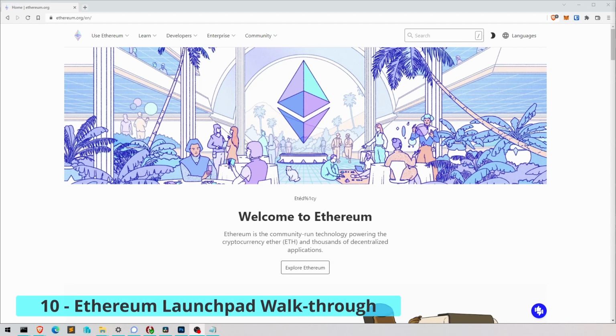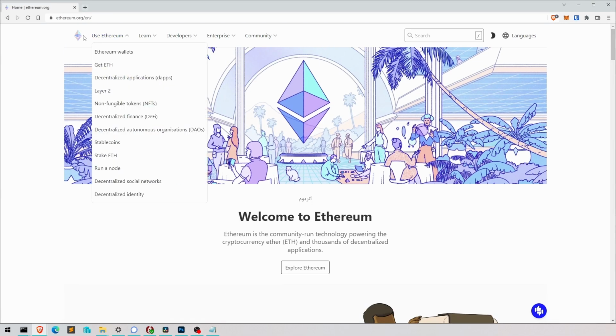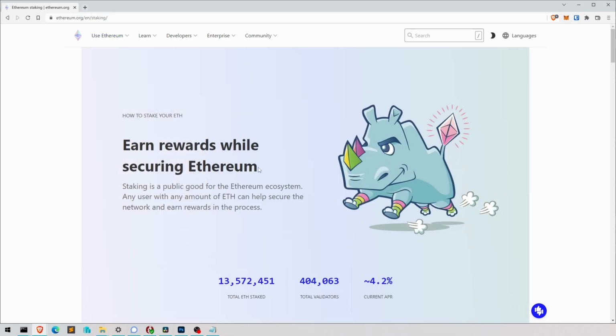Right, Dad. Now, this is the fun part. This is where it actually costs you money if you make a mistake. So let's approach this carefully. We want to go to ethereum.org and we go to stake ETH.